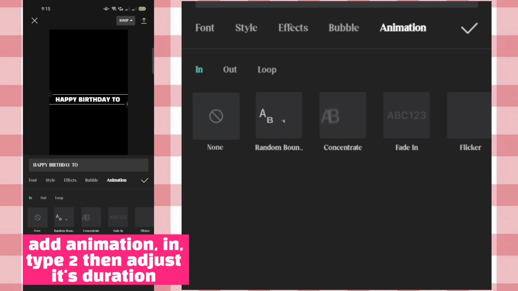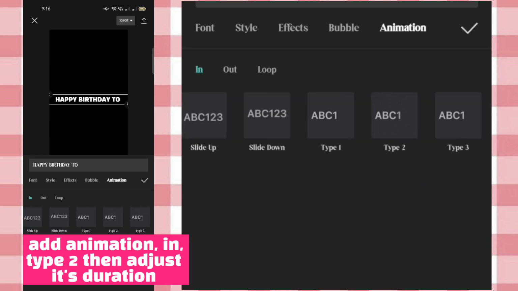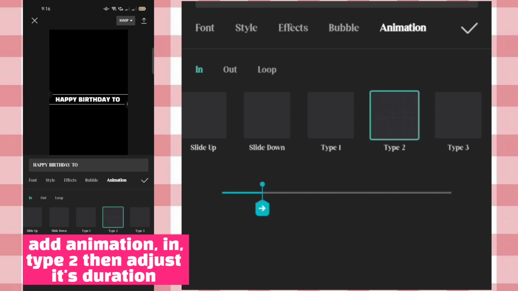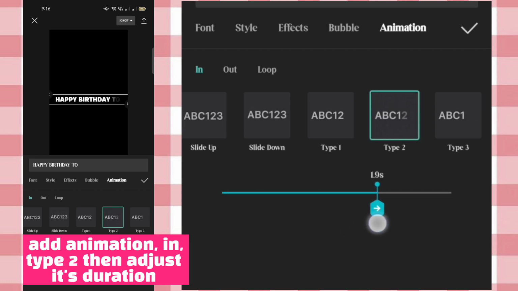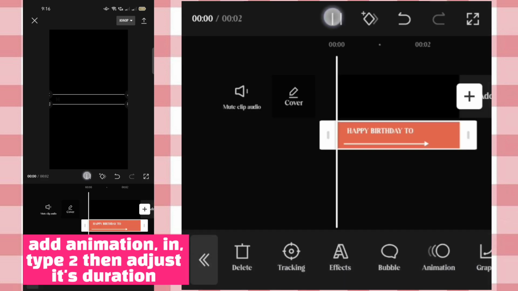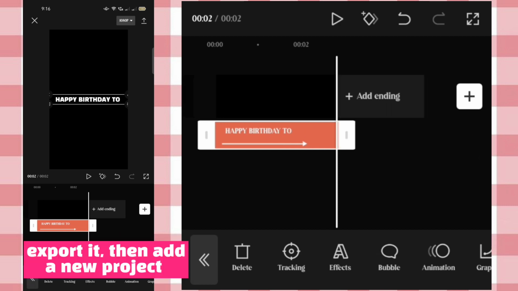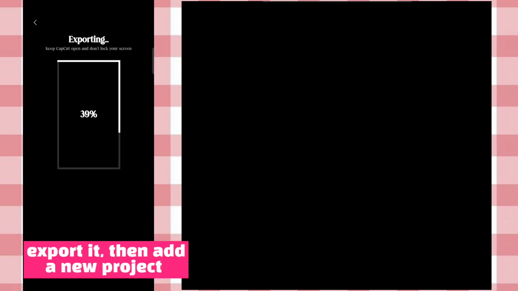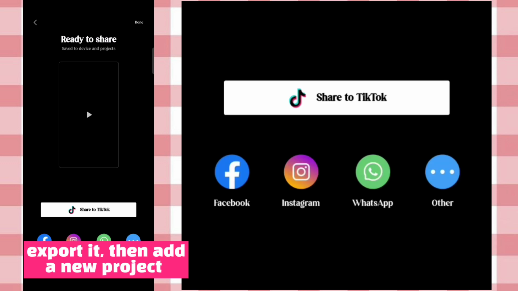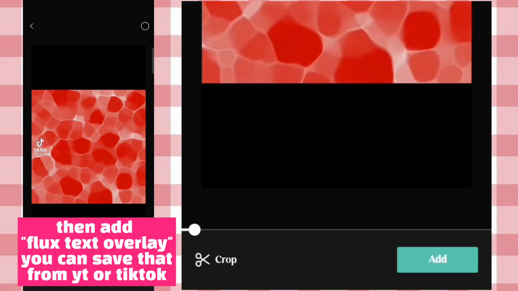Add animation in Type 2, then adjust its duration. Export it, then add a new project. Then add Flux text overlay. You can save that